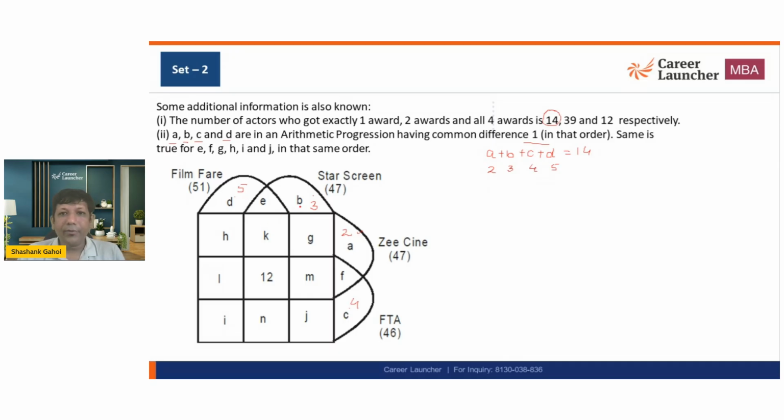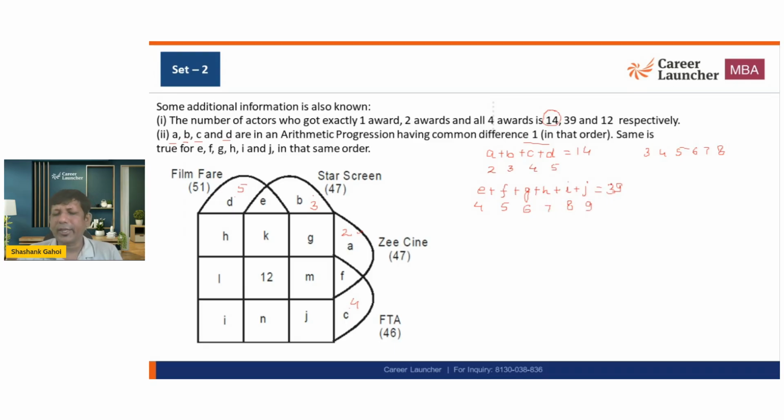Okay. Apart from that, the same is true for E, F, G, H, I, J. So E plus F plus G plus H plus I plus J, and that sum comes out to be 39. So again, common difference is 1. It is AP. So I would say 3, 4, 5, 6, 7, 8. What is the sum we are getting? That is 33. So my numbers are going to be 4, 5, 6, 7, 8, 9.